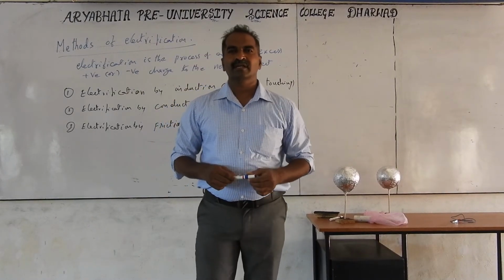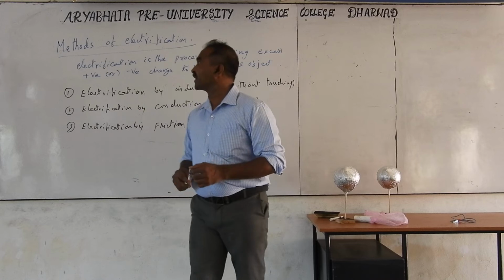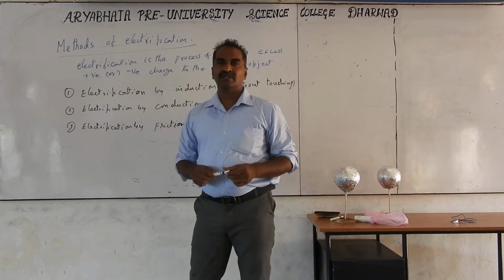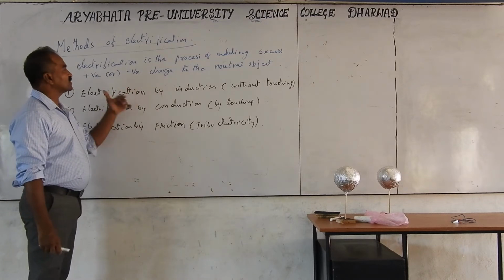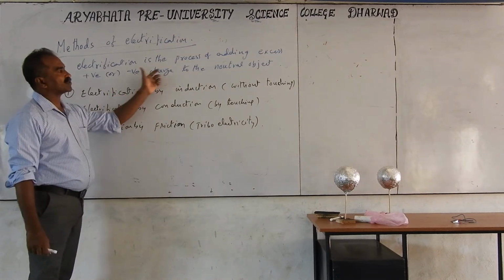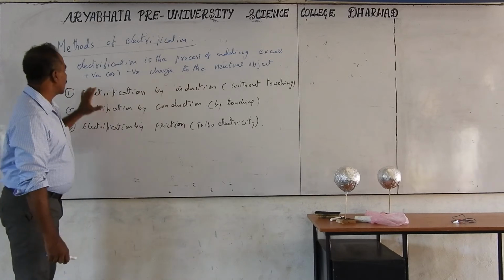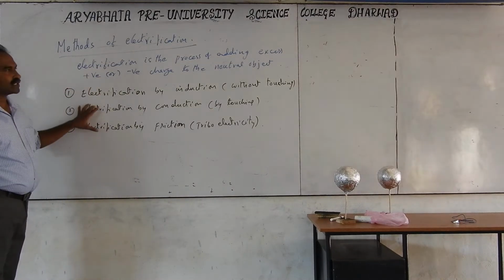Good morning everybody. In the previous class we were discussing the methods of electrification. Electrification is a process of adding excess charge, meaning extra positive or negative charge, to a neutral object. And there are three methods for charging a neutral object.